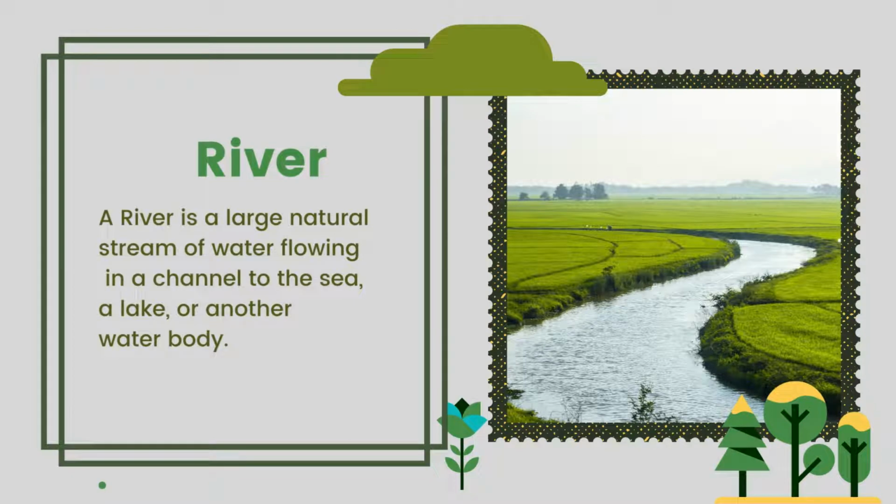A river is a large natural stream of water flowing in a channel to the sea, a lake, or another water body. In other words, we can say that a river flows down the mountains and normally ends up into a sea, lake, or another water body.